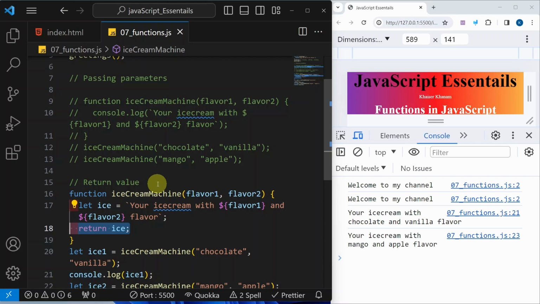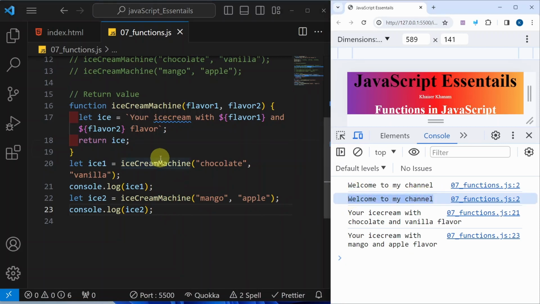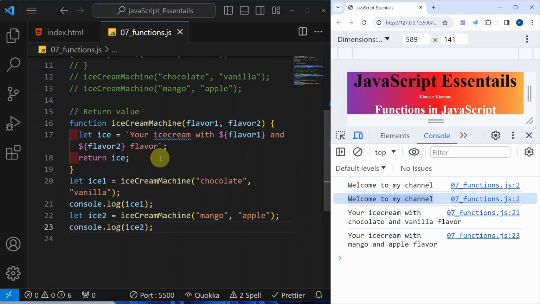If I show you one more function, this is our built-in function console.log. Inside that we are passing different values, and based on that, it is displaying messages in our console. So in JavaScript, we have predefined functions. We are just giving our values, and based on that, it will give us the result.